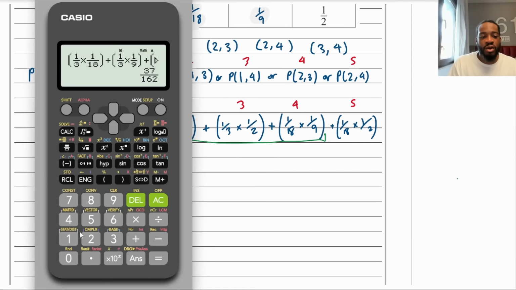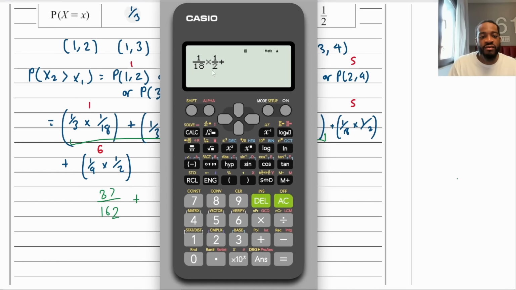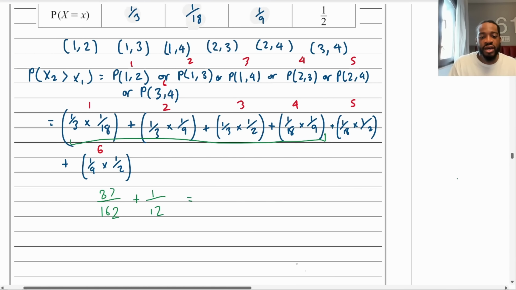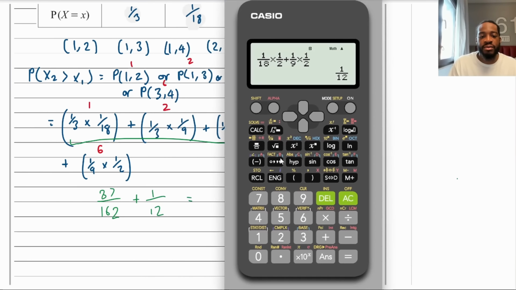So 1 over 18 times a half plus, and then what was the last one? 1 over 9 times 1 over 2. This is equal to 1 over 12. So be that and that. And then what do you get when you add these together? This will be the probability. So 37 over 162 plus a half, or a top, sorry. This is going to equal 101 over 324.